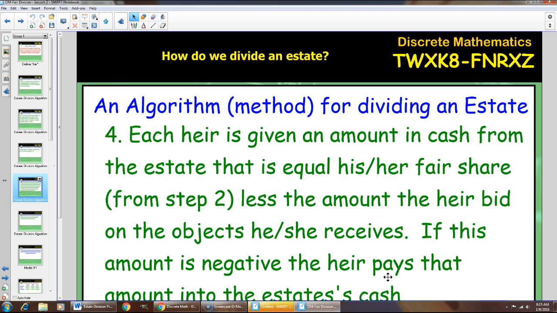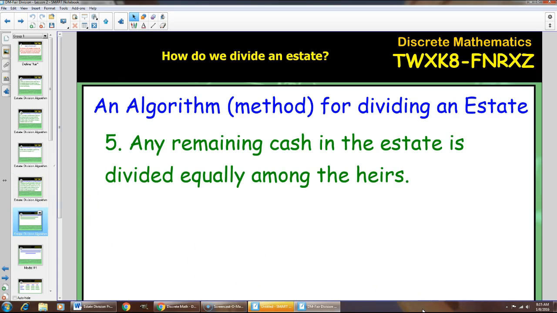Once again, remember, each player or each heir determines what is a fair share, and from this fair share we're going to subtract how much they bid. And if that amount is negative, in other words, if they bid over what they said the fair share was, they have to pay that money into the estate. If they bid under, that means they receive money from the estate. Finally, any remaining cash in the estate is divided equally among the heirs.